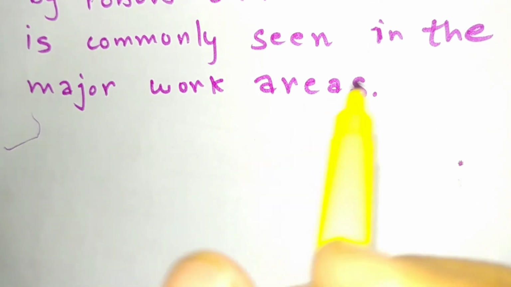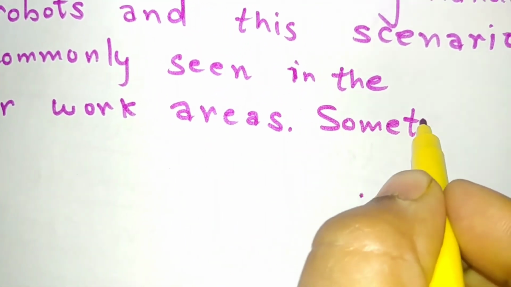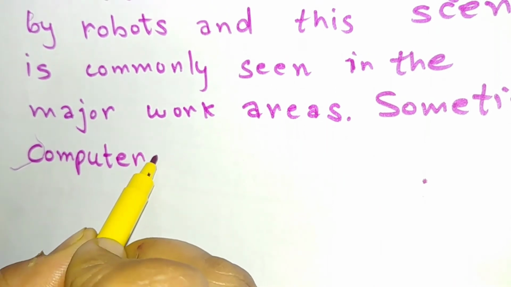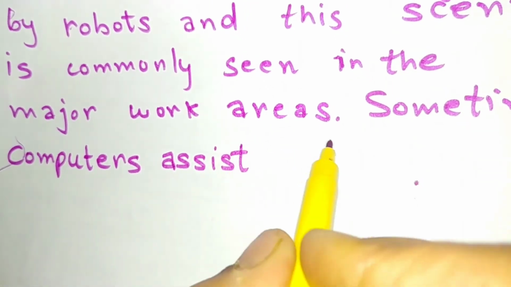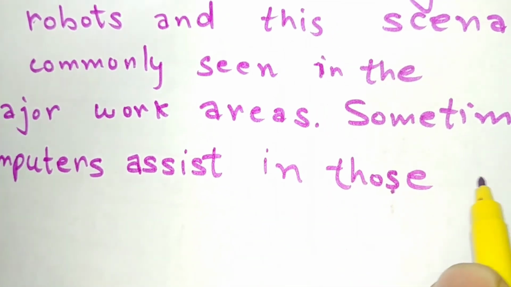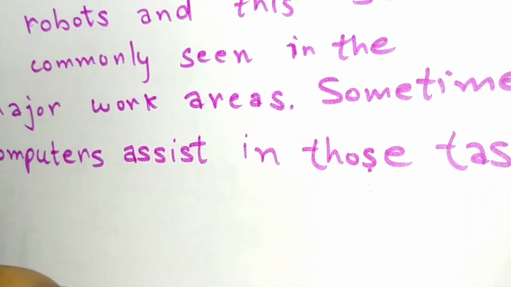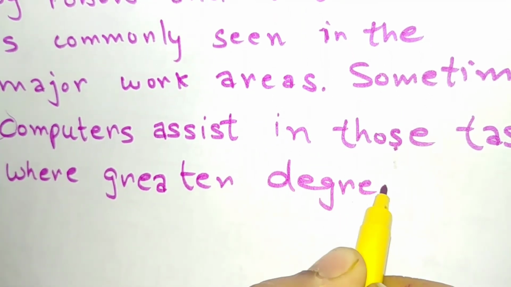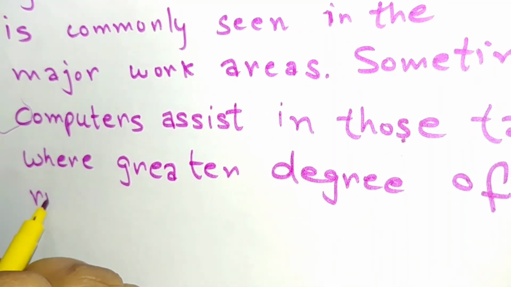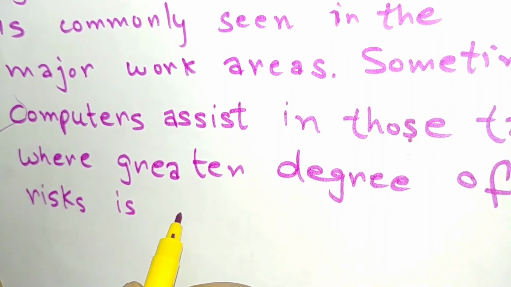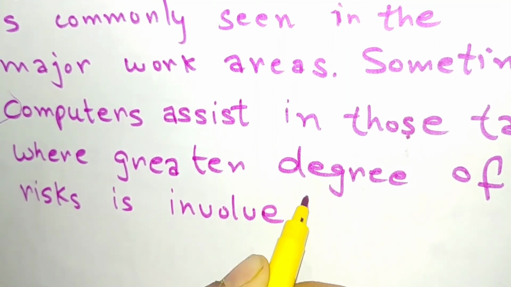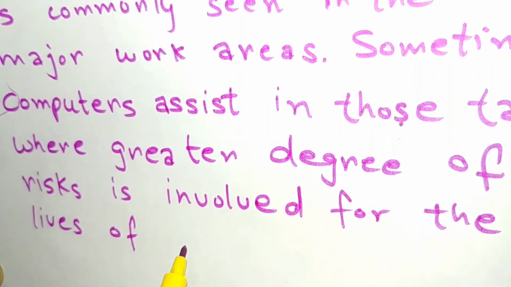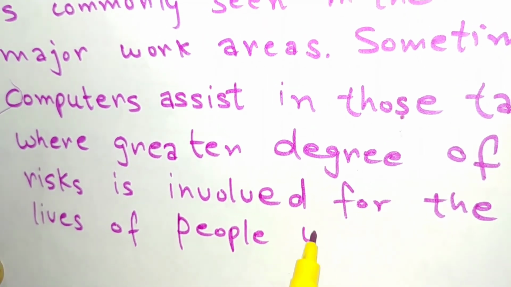So the concluding line for this paragraph is, sometimes computers assist in those tasks where a greater degree of risk is involved for the lives of people working.